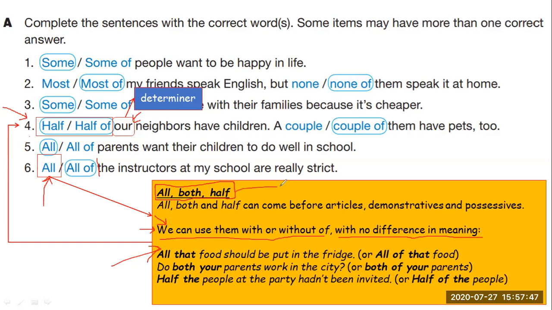So remember, when you see a sentence in an exercise or in the exam where they are using all, both, half, you can use all of, or simply all, both of, half of. You can use them with or without of. Okay.